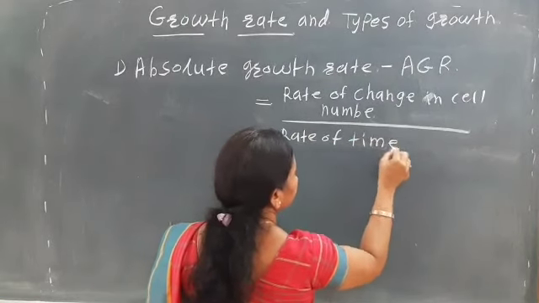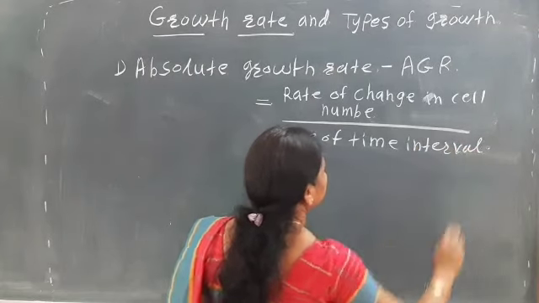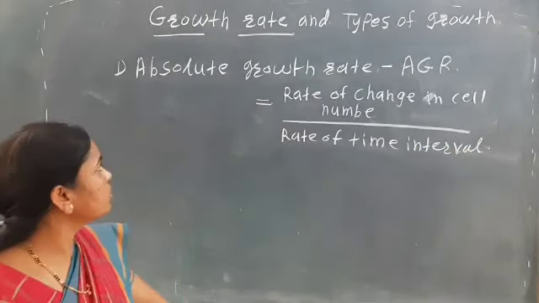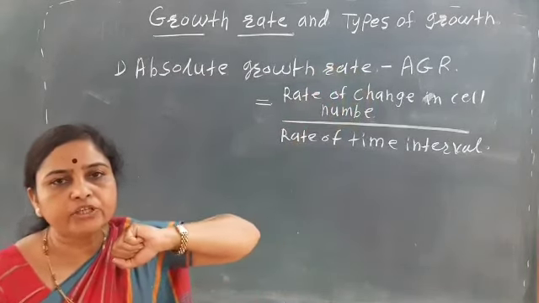That is known as the absolute growth rate, the AGR.